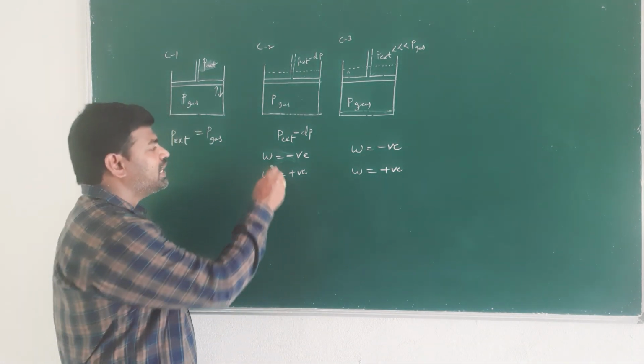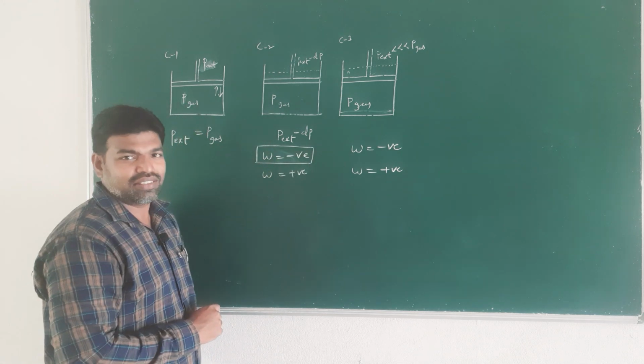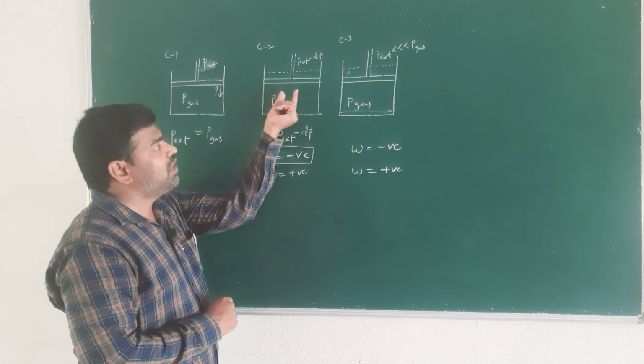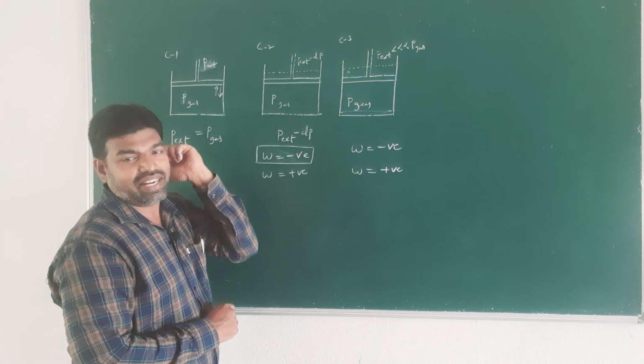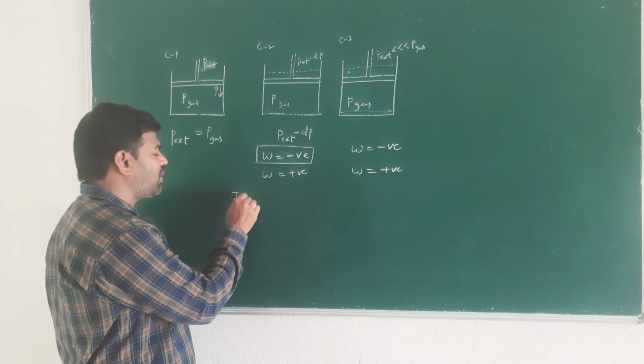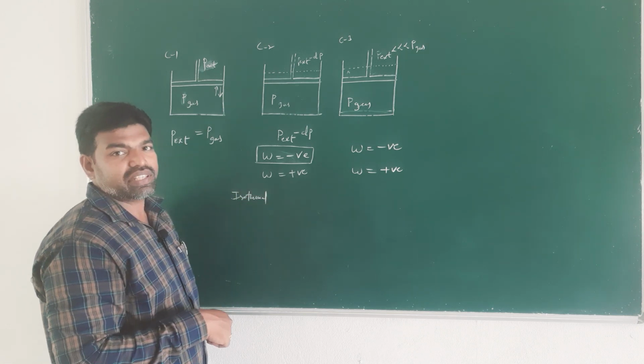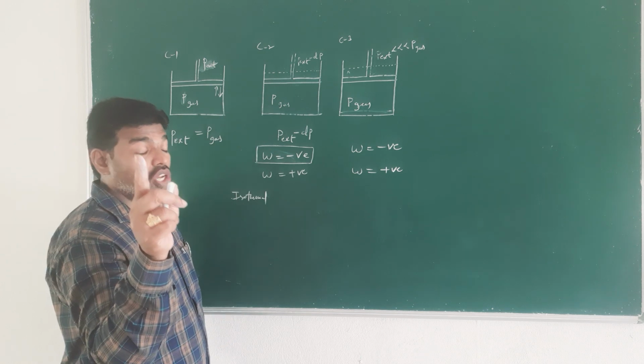If work is done by the system, that is reversible expansion of gas, usually we carry out that operation isothermally, that is at constant temperature.